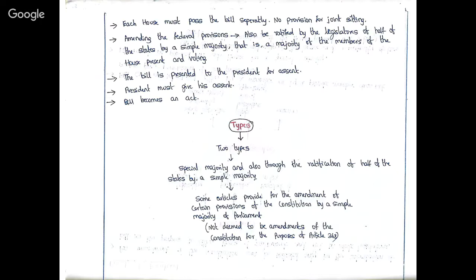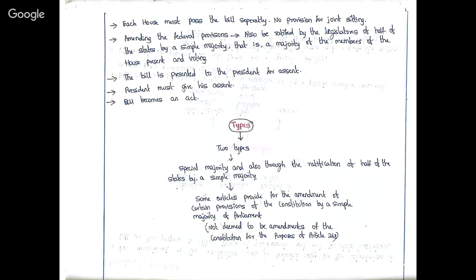So this particular joint sitting will come when deadlock is the situation. Meaning in Lok Sabha the bill has been passed, but in Rajya Sabha the bill was not passed, or else vice versa. In either of the houses, if the bill was not passed, that particular situation is called deadlock. So at that particular situation, the president has the power to constitute, that means to join both the houses and sit together, and they conclude on that particular bill and then they pass together. So that particular provision is not there with respect to amendment of the constitution.